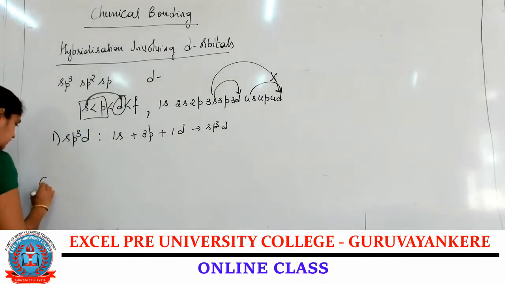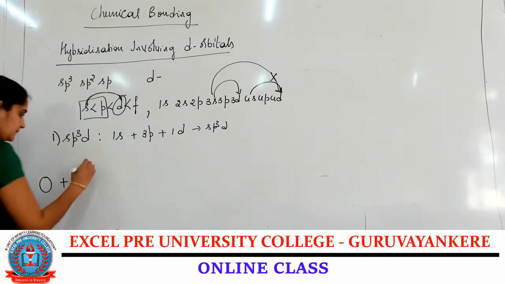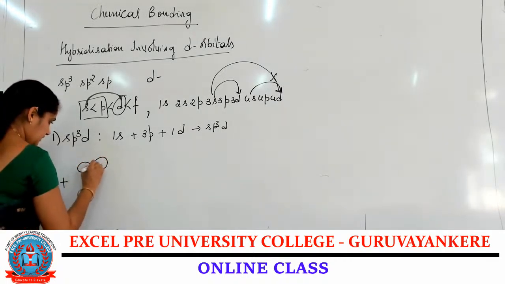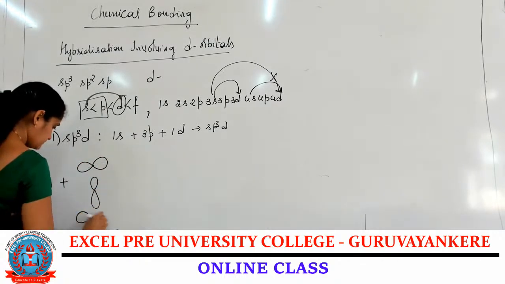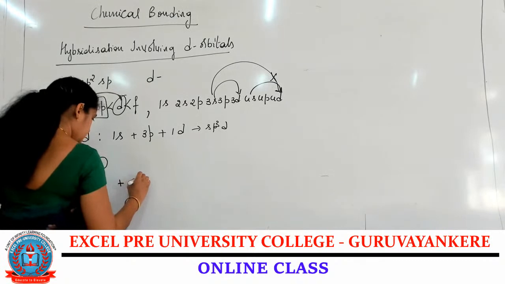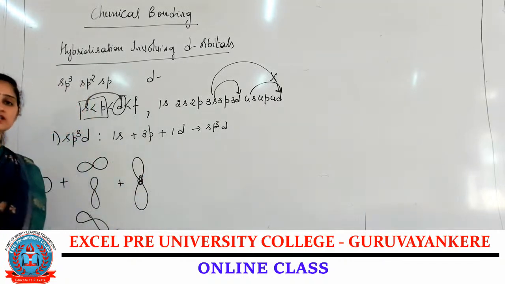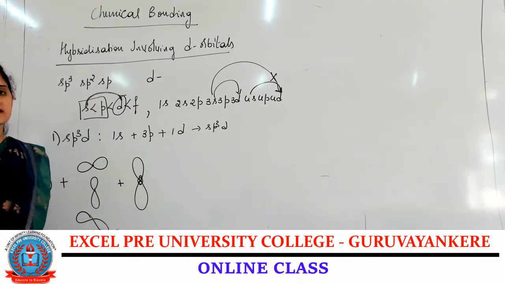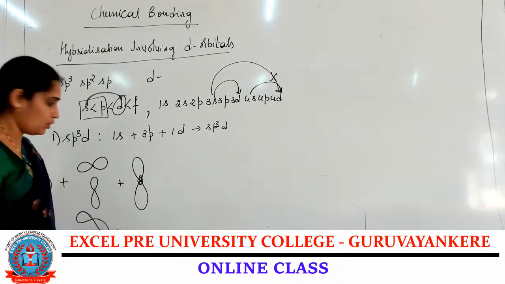If you write the orbital diagram: circular shape, s, 3p orbitals x, y and z, px, py and pz, and I am going to mix with the dz square orbital, and all the orbitals are considered as degenerate orbitals, so that we can mix with the dz square also.